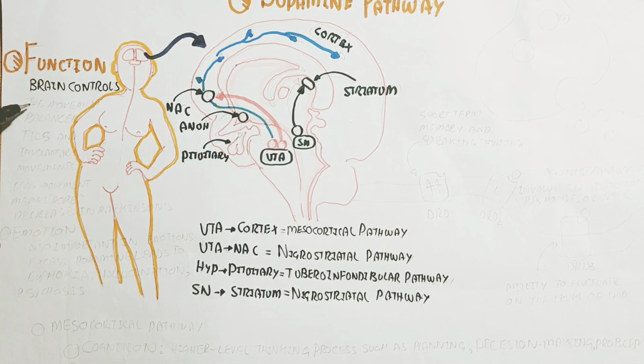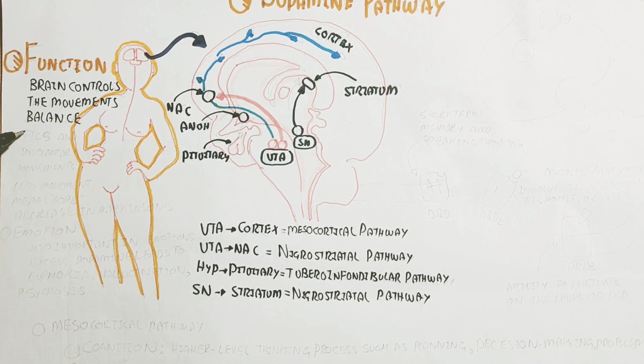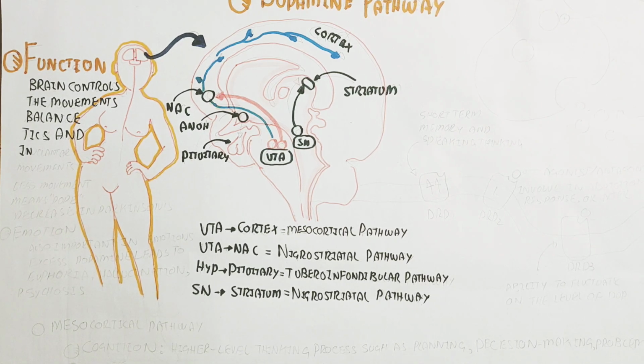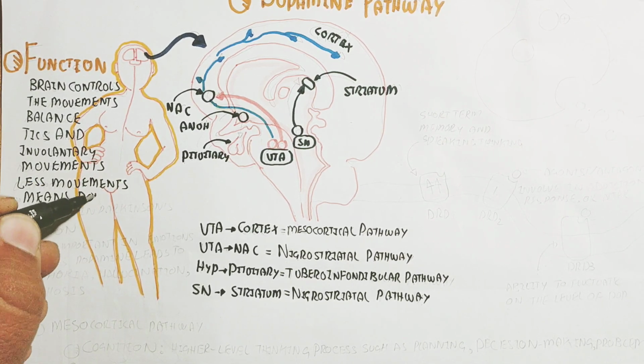So dopamine is a neurotransmitter which is released in the brain, not in the periphery of the nervous system. Its function is to control movements and balance, and basically tics and involuntary movements.